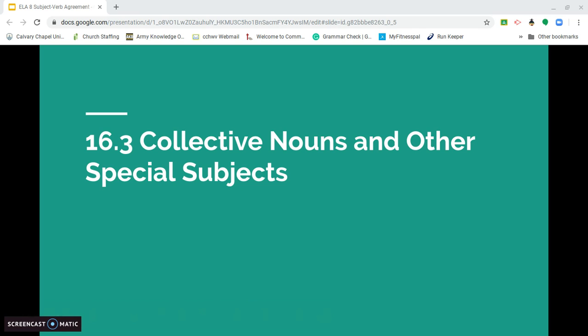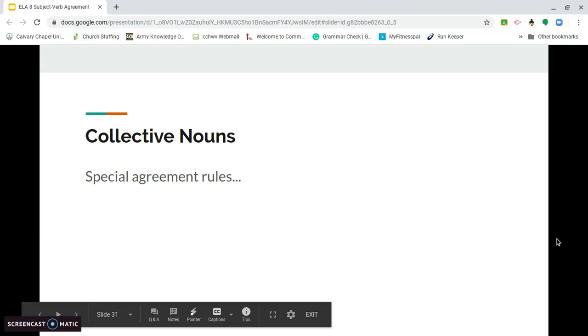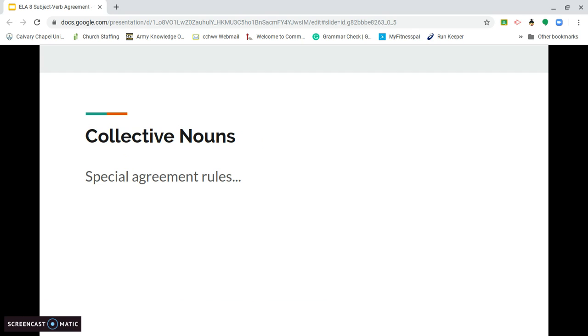Collective nouns and other special subjects. Make sure you're taking notes as we go. Collective nouns: there are special agreement rules for collective nouns. Now, we discussed collective nouns earlier in the year when we went through the noun unit. And what exactly are collective nouns? Because I'm sure it's been a while, so let's refresh our memory. A collective noun names a group.